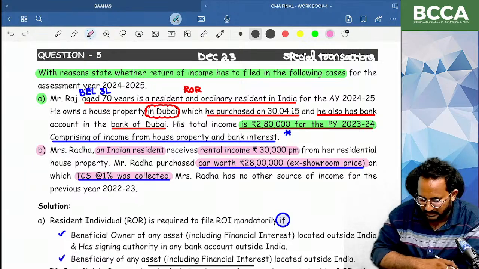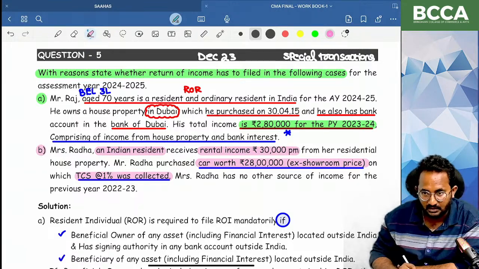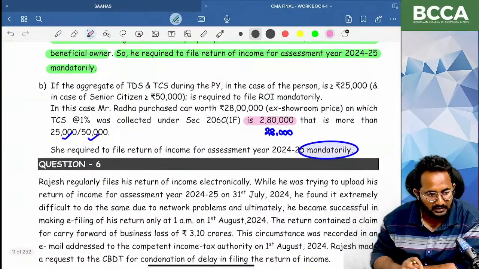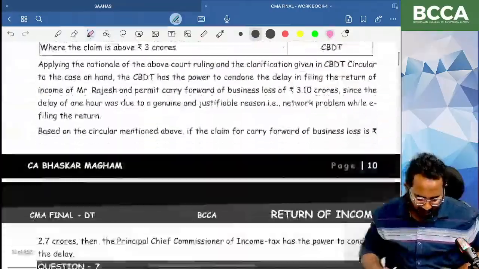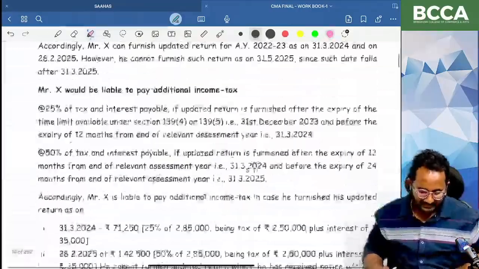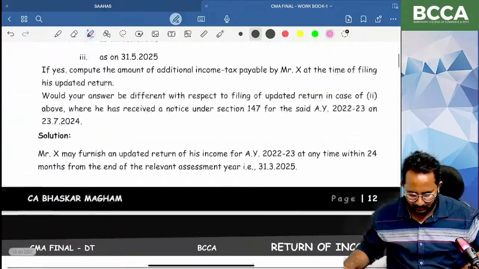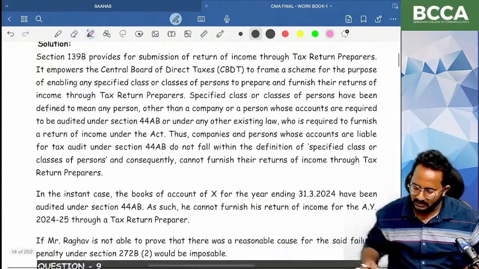If you observe 28 lakh into 1%, automatically you will get 28,000. It exceeds 25,000, so definitely you are required to file the return of income. That's all for today's session. Tomorrow we will close this chapter and start the assessment procedures chapter. Within 15 to 20 minutes we will close this chapter, and then start the assessment procedures. Thank you. Have a nice day.